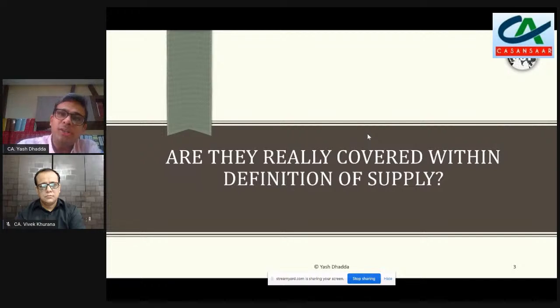Because at the threshold only, if somebody can say that the activities which these charitable or educational institutions are undertaking are not covered by the definition of supply, then in that case there is no reason as such why somebody would still go to the exemption and find what is written in the exemption notification.